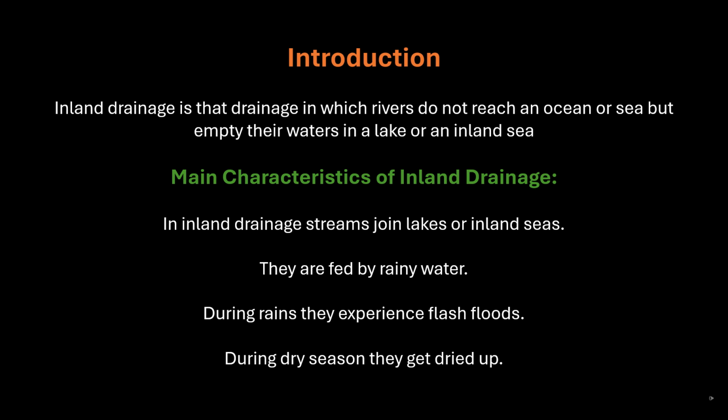Introduction. Inland drainage is that drainage in which rivers do not reach an ocean or sea but empty their waters in a lake or an inland sea. Main characteristics of inland drainage. In inland drainage, streams join lakes or inland seas.